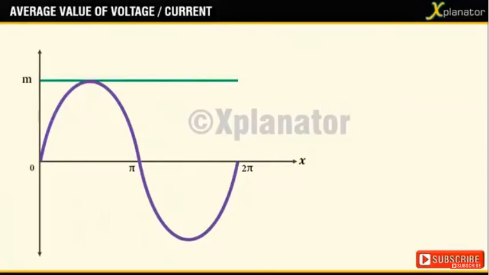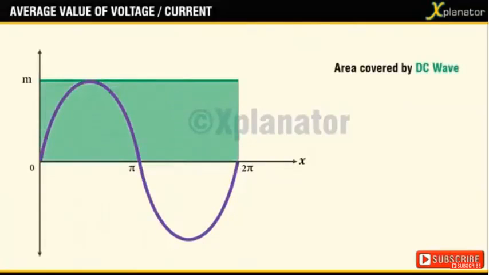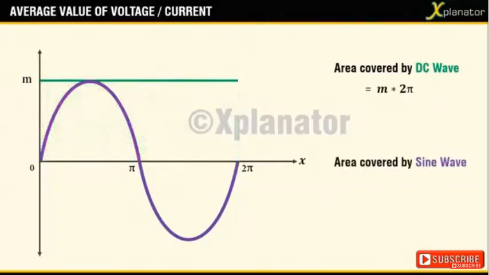Now if you calculate the area occupied by the DC signal till the end of the AC cycle, that is from 0 to 2 pi, the area will turn out to be m into 2 pi. Now let us see how much area an AC signal of the same magnitude occupies. For this, we integrate the sine wave from 0 to 2 pi. Interestingly, this area will turn out to be 0 because it is clearly seen that the positive half area will cancel out the negative half area. So we cannot compare these two signals over a time period of 2 pi.